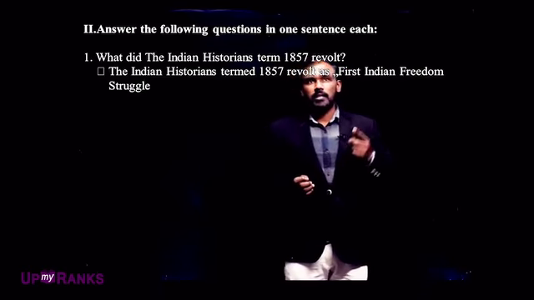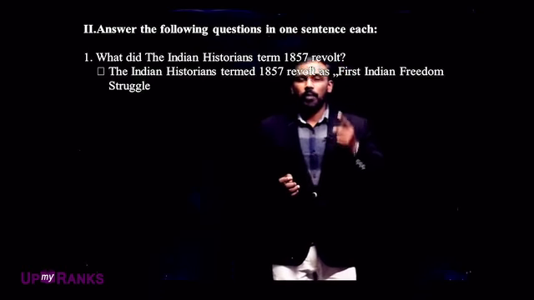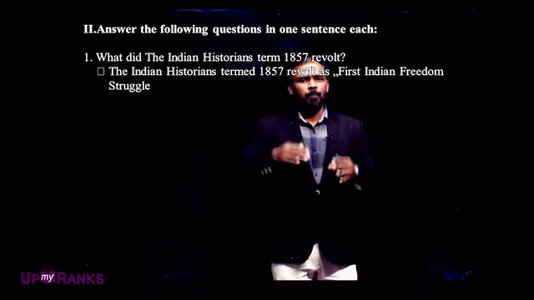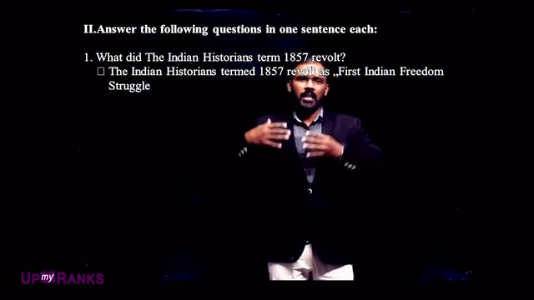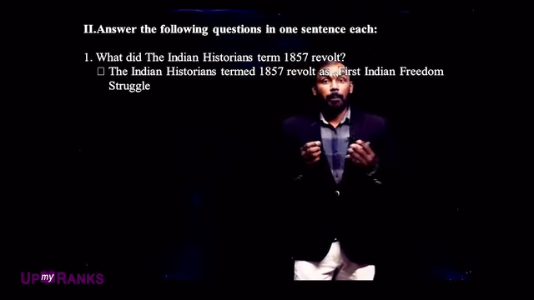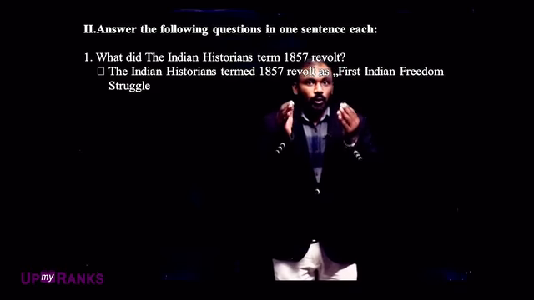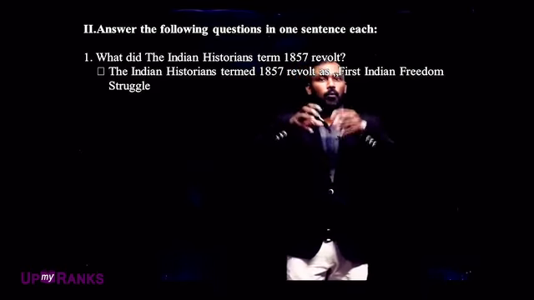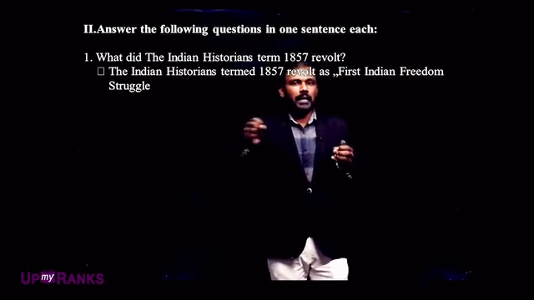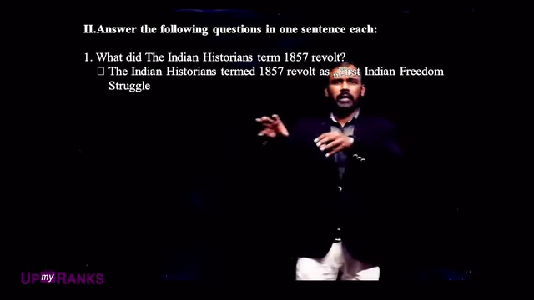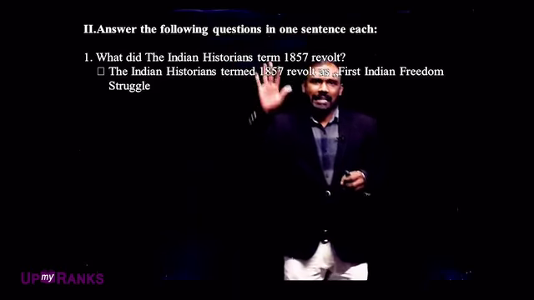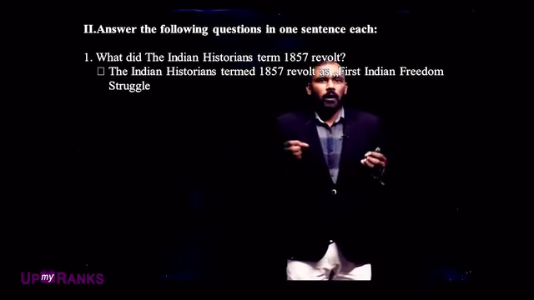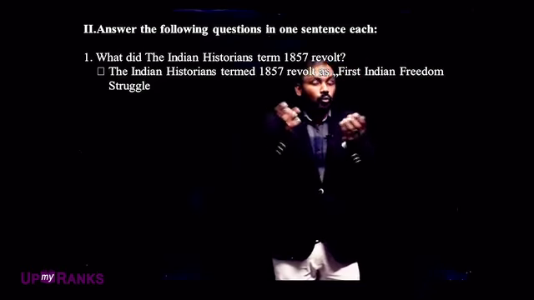Why is it called the first Indian freedom struggle? Because before 1857 many movements, many struggles, many revolts took place in our country, but not in this huge amount. People were not gathered or part of any revolt. Only small numbers were revolting here and there, and the British very easily suppressed those revolts. They did not become popular, and people did not even come to know of them.